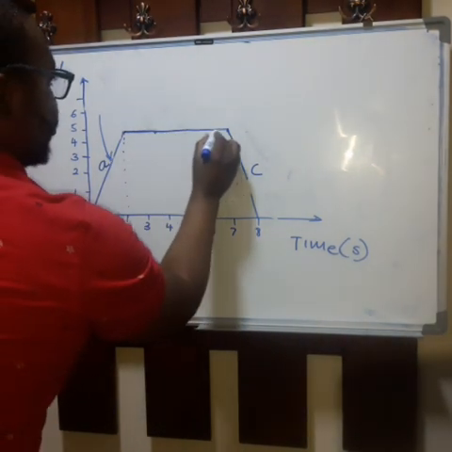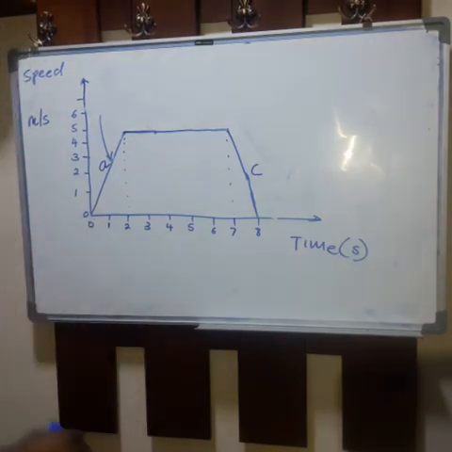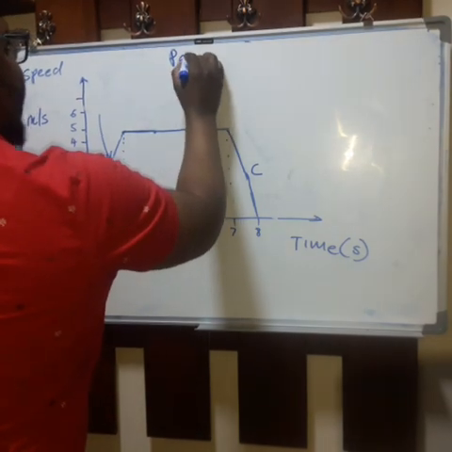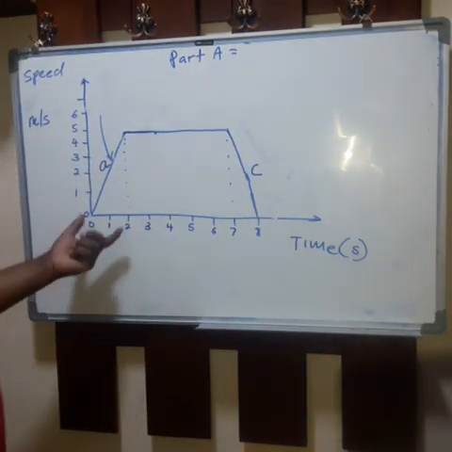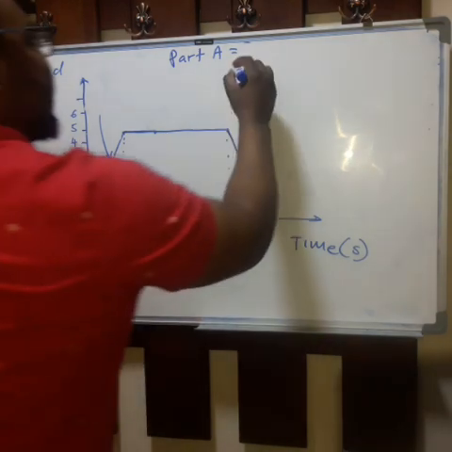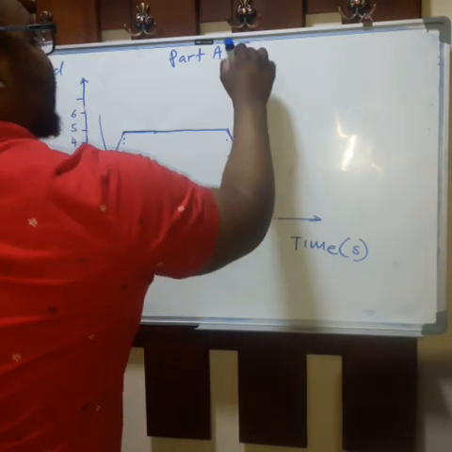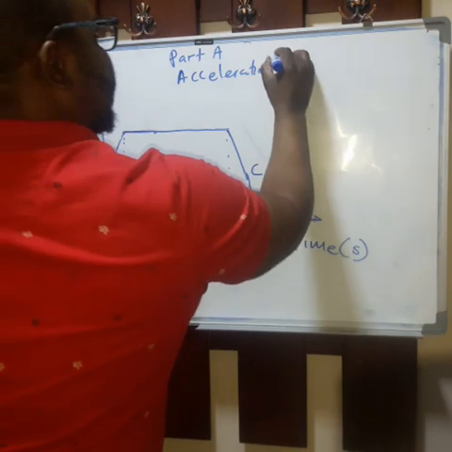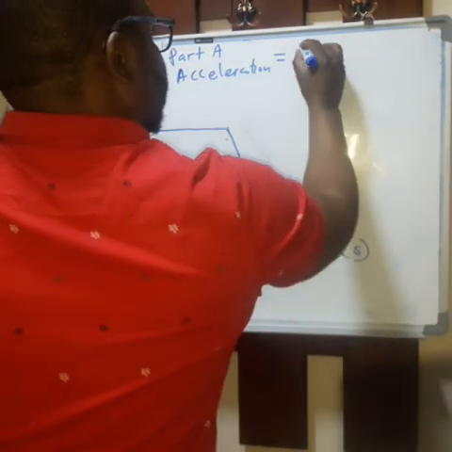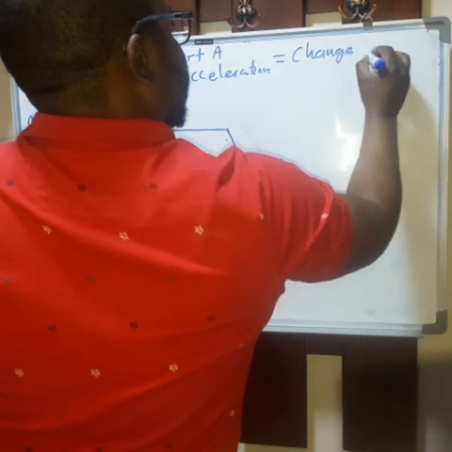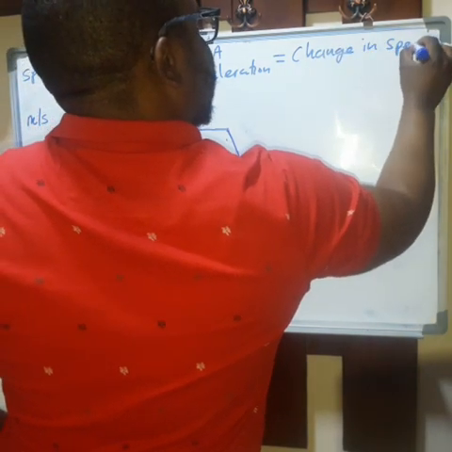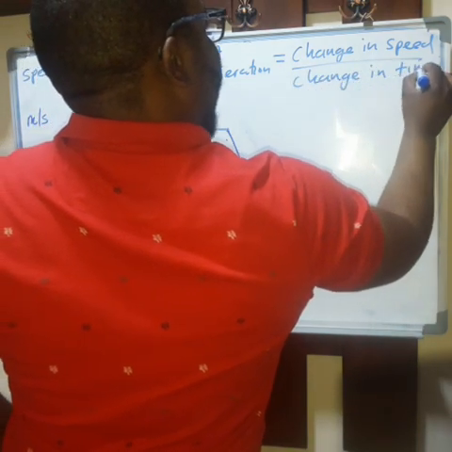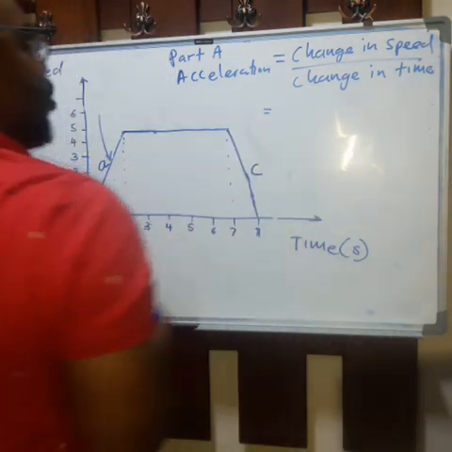So what I need to do is calculate the speed and acceleration for part A. Part A, I need to calculate acceleration for part A. So acceleration, part A, then I can write here: acceleration is equal to change in speed over change in time.